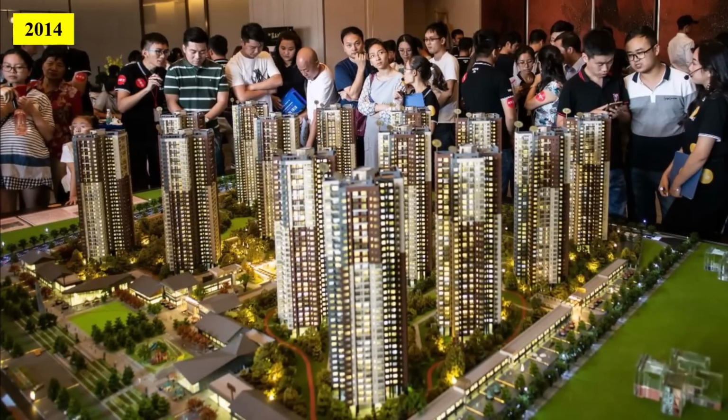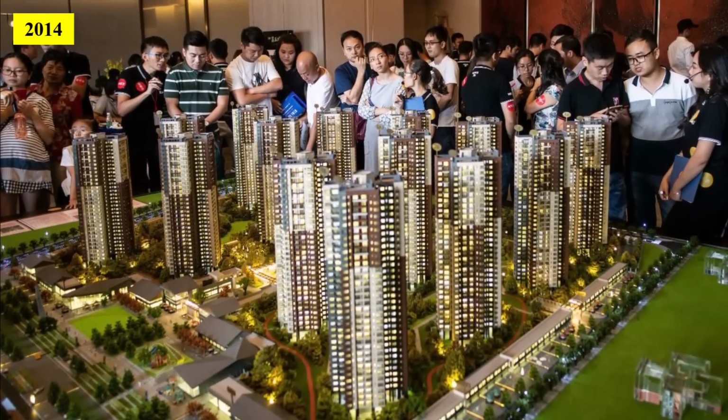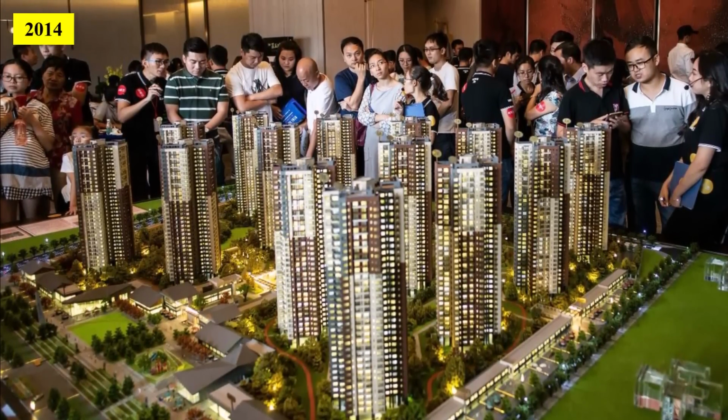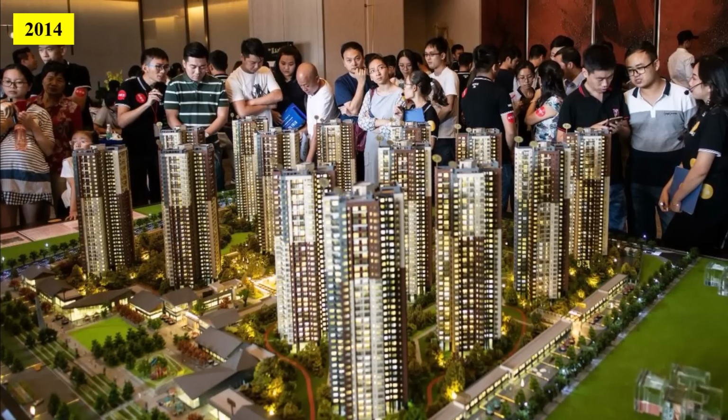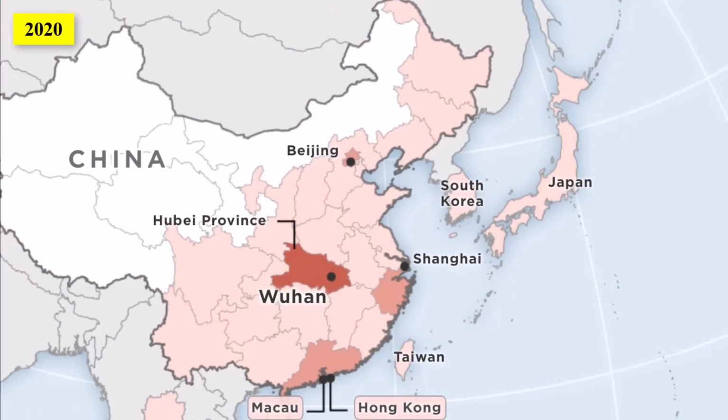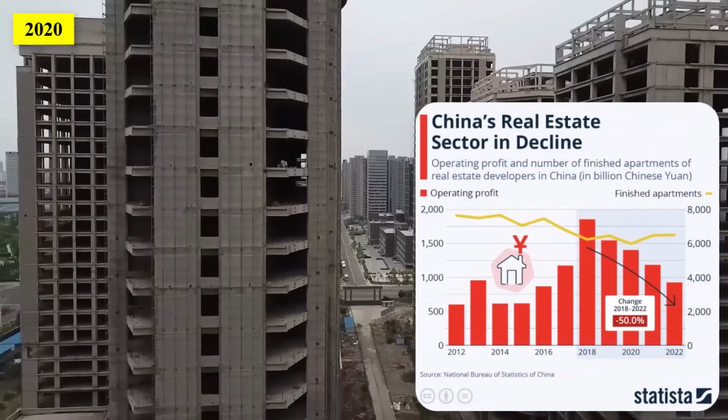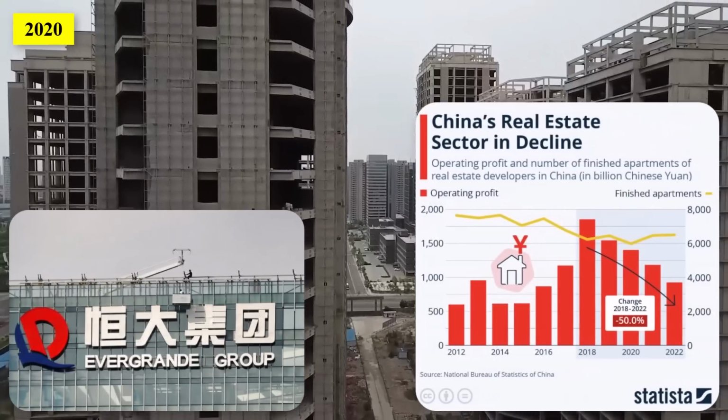In 2014, there was an aggressive real estate expansion in China. Property developers made more houses in response to high demand because of rapid urbanization. And then in 2020, when COVID happened, China's housing market collapsed. You should read about the story of Evergrande.